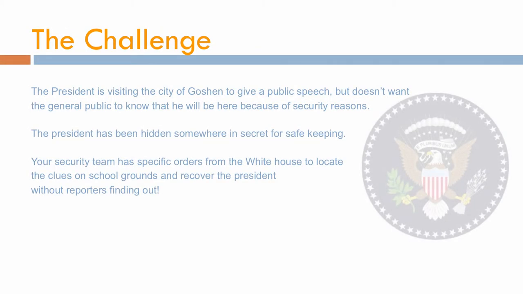The challenge. The president is visiting the city of Goshen to give a public speech, but doesn't want the general public to know that he will be here because of security reasons. The president has been hidden somewhere in secret for safekeeping. Your security team has specific orders from the White House to locate the clues on school grounds and recover the president without reporters finding out.